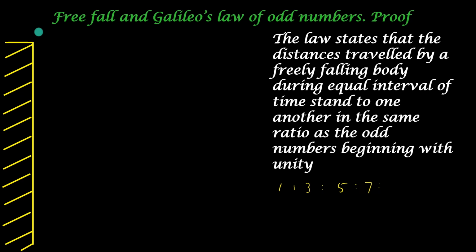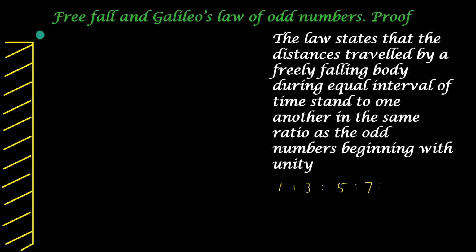That is, if we consider the equal intervals of time as equal to 1 second, then the distance traveled during each second will bear to each other a ratio equal to 1 is to 3 is to 5 is to 7 is to and so on. That is, if during the first second it covers 1 unit of distance, then during the second it covers 3 units, in the third second 5 units, the fourth second 7 units and so on.